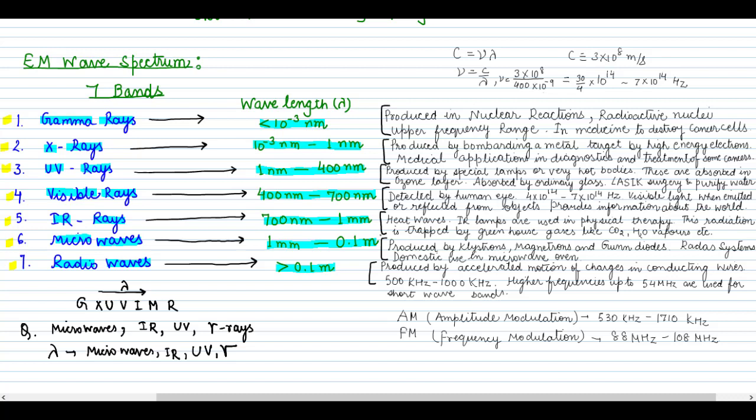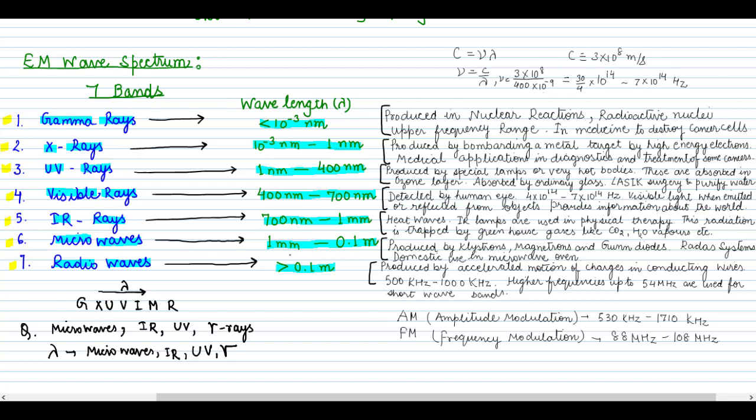Similarly, state the reason why microwaves are best suited for long distance transmission of signals. Because for the long distance transmission of signals, we normally use radio waves, but just before the radio waves are the microwaves. So we can call them short radio waves, because these have high wavelength, so we can also use them for communication over long distances, and that is the reason. So you can answer such direct questions directly.